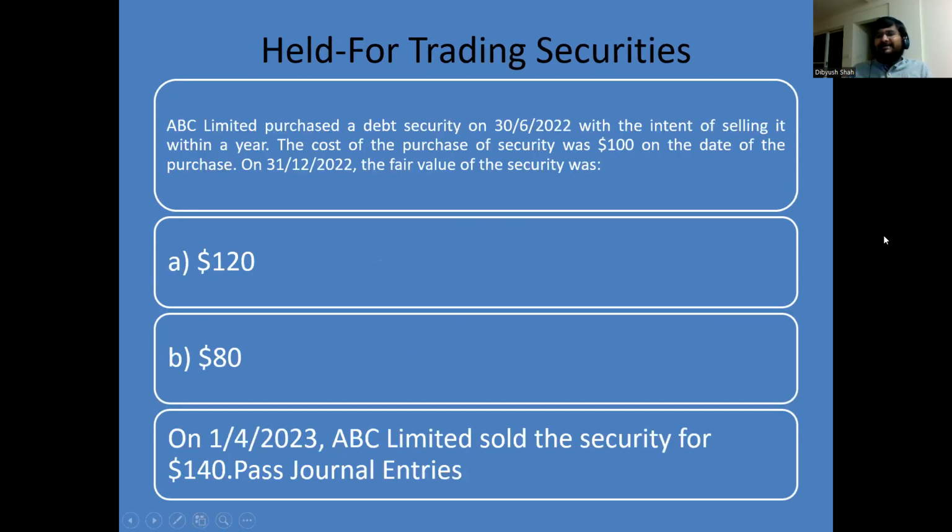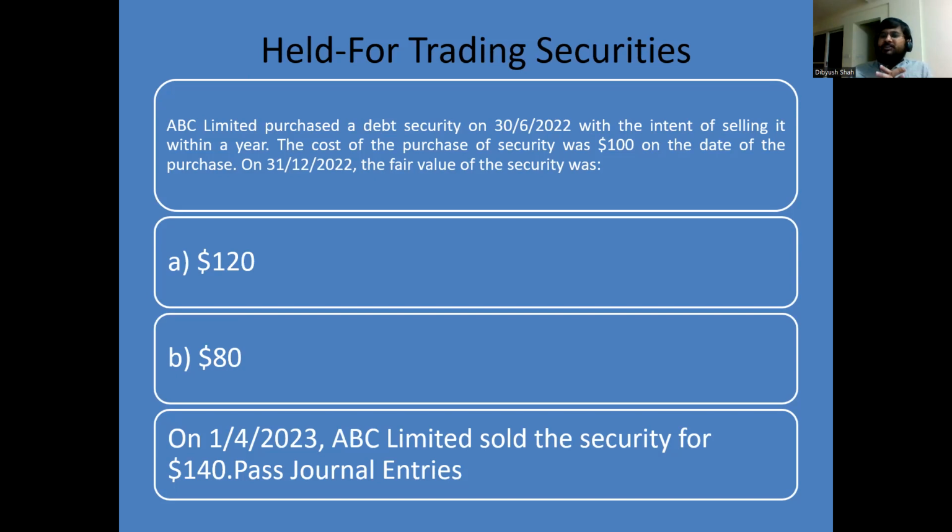Now, let's take an example to understand this properly, how the journal entries are passed and how they are reported on the balance sheet. ABC Limited purchased a debt security on 30th June 2022 with the intent of selling it within a year. The intention of the investing company is to sell it within a year, therefore it classifies it as a held for trading debt security.